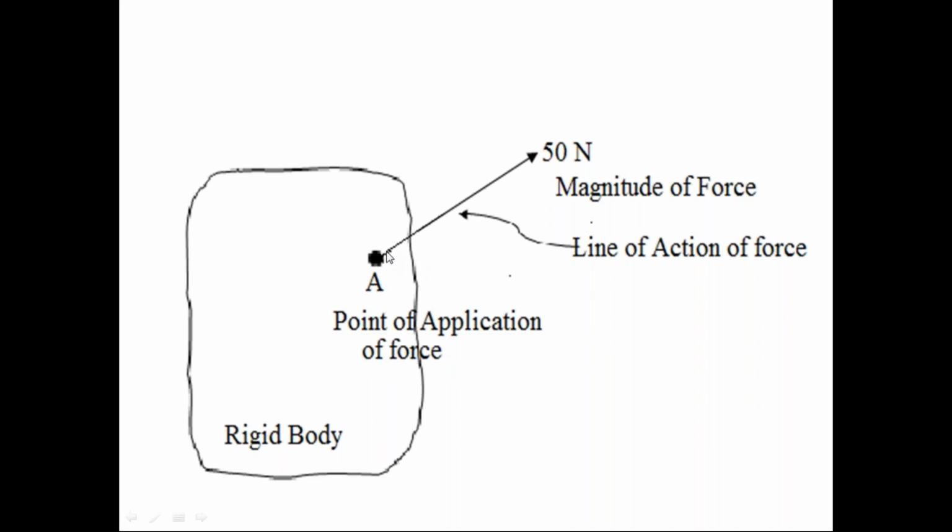Then this is the direction of force. We also call this the line of action of force. This 50 newtons is called the magnitude of force. So when a force is acting on the body, that force has three characteristics. One is the point of application of force. Second is the line of action of force. Third is the magnitude of force. These three are called the characteristics of force.